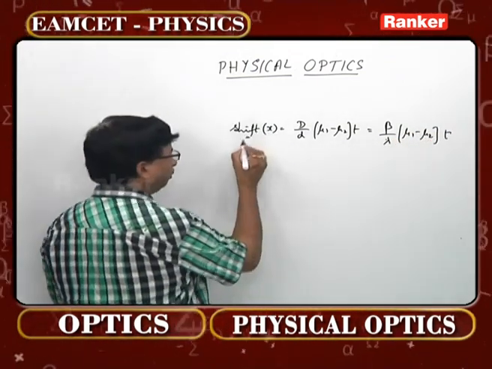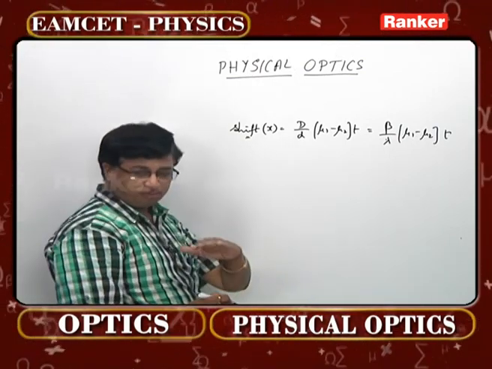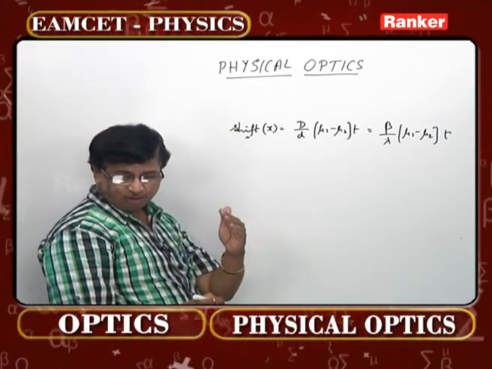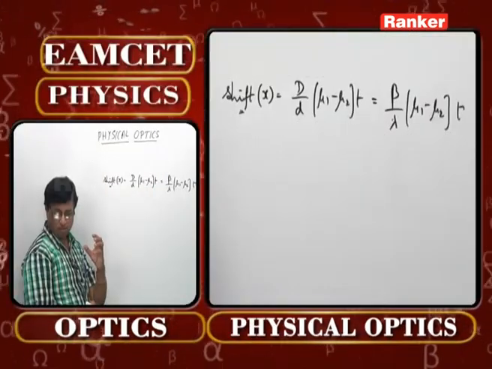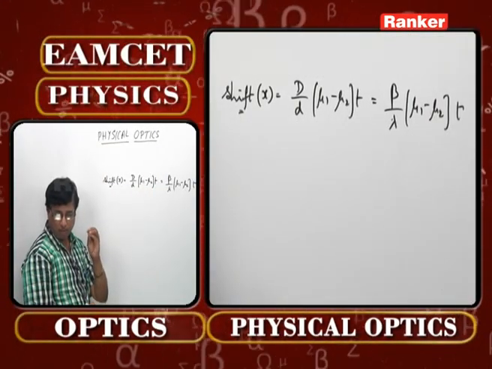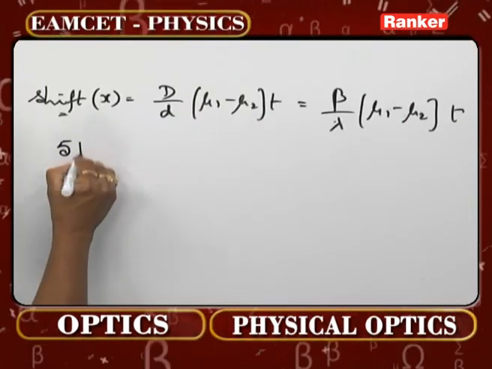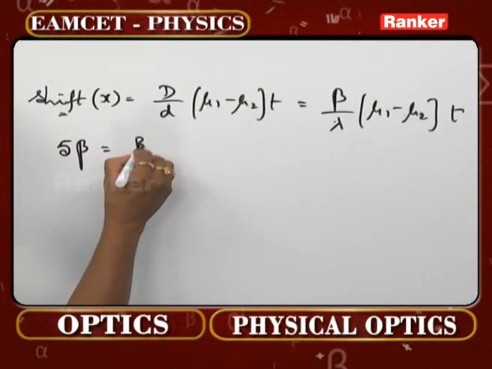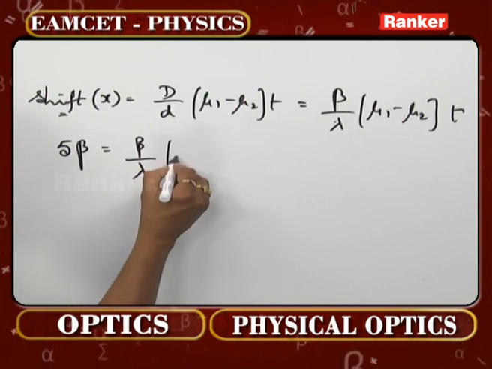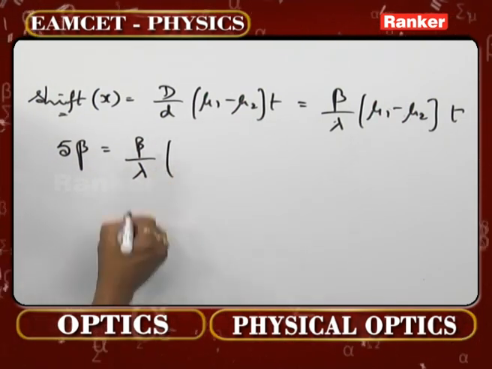But be careful about this shift, please. It has been shifted to what? He has given you very clearly, it has been shifted to the fifth bright fringe. That means this is now to be taken as 5 beta is equal to beta by lambda into mu 1 minus mu 2 into t.